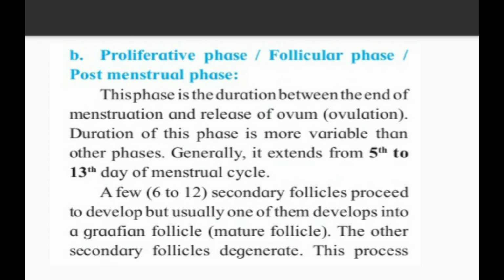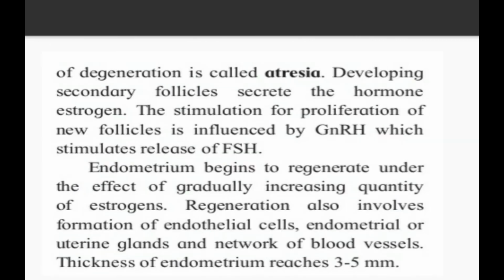The primordial follicle starts to become a primary and secondary follicle. About 6 to 12 secondary follicles start to develop, but out of 6 to 12 only one becomes the Graafian follicle, or a mature follicle. Other follicles get degenerated. This process of degeneration of the follicle is said to be atresia.